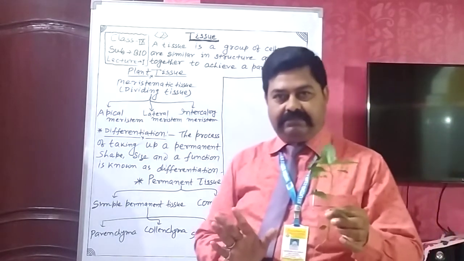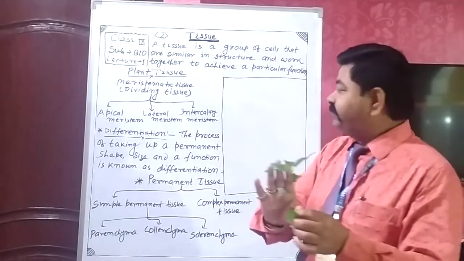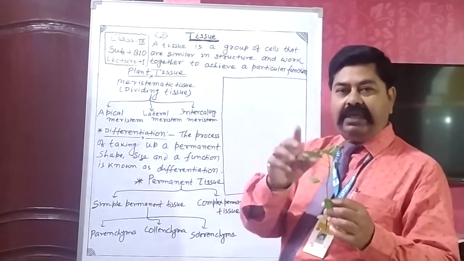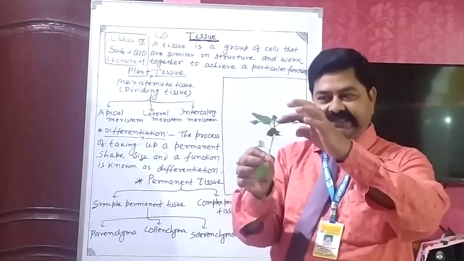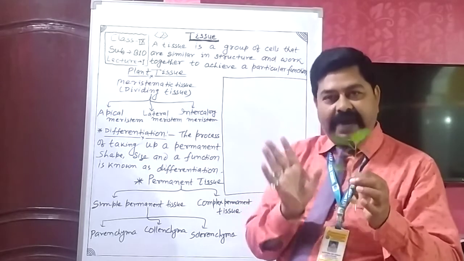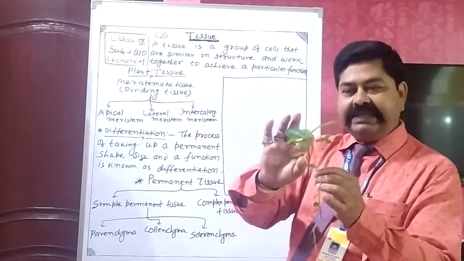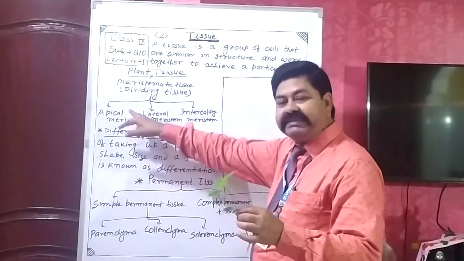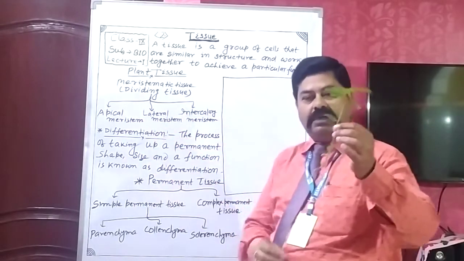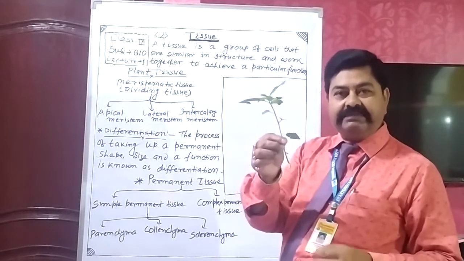On the basis of region, the length of the plants is determined by the apical meristem, and apical meristem is commonly found in this region and that region. An apical meristem which is found at the tips of a stem is known as apical meristem, whereas the apical meristem which is found at the tips of the roots is also the apical meristem.